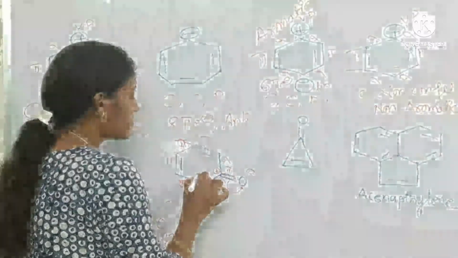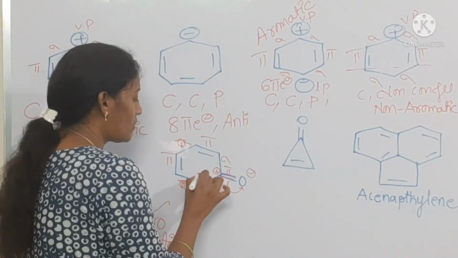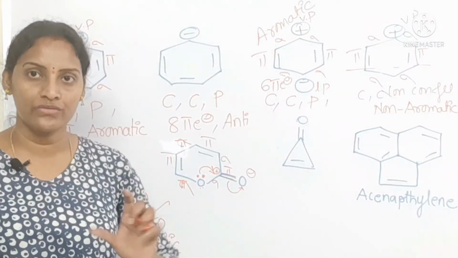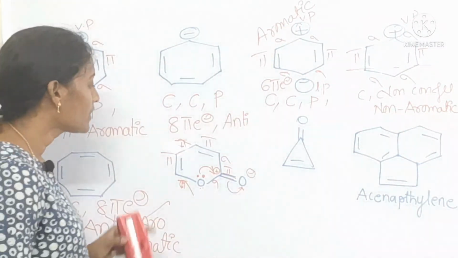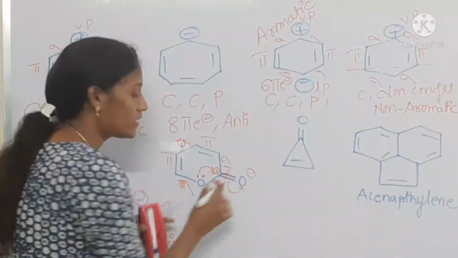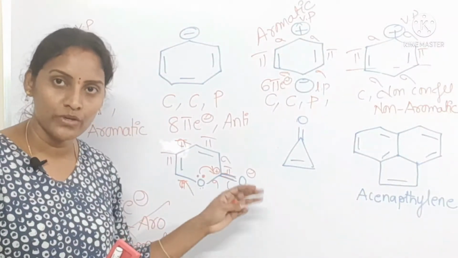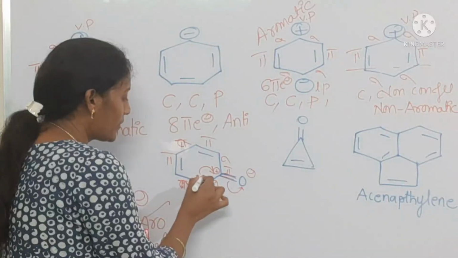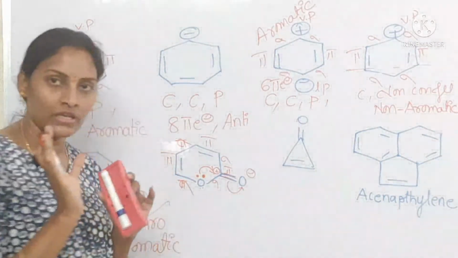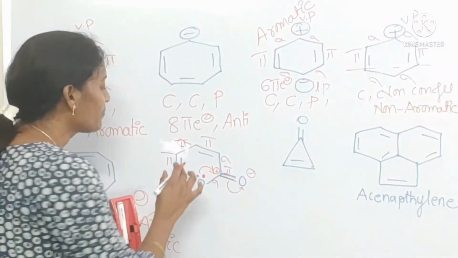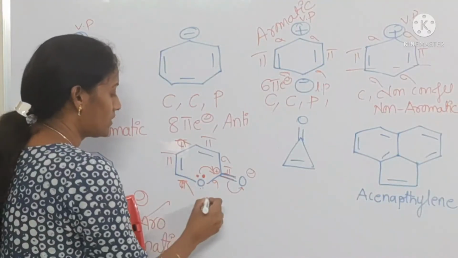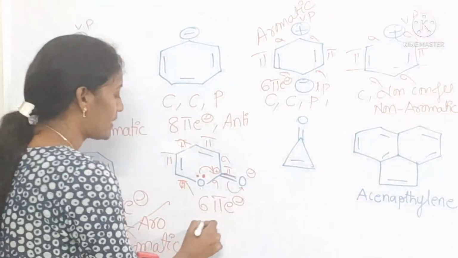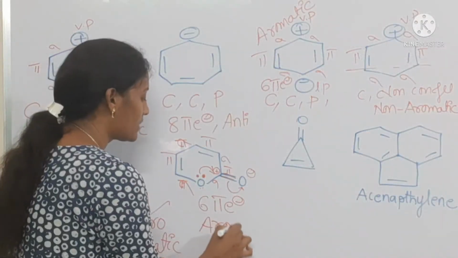At that time, this lone pair present on oxygen will go towards that side to fulfill a conjugation, so these electrons are not taking part in delocalization, because those are going away from the ring. Here the lone pair present on oxygen is involved in delocalization, so 1, 2, 3, 6 pi electrons, conjugated, cyclic, planar, 6 pi electrons. So it's an aromatic